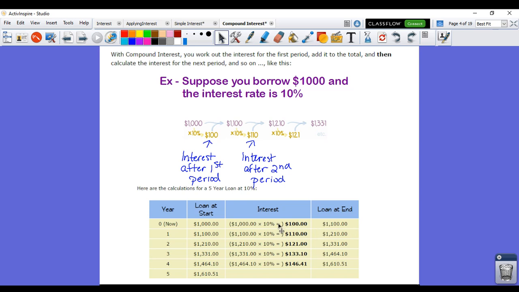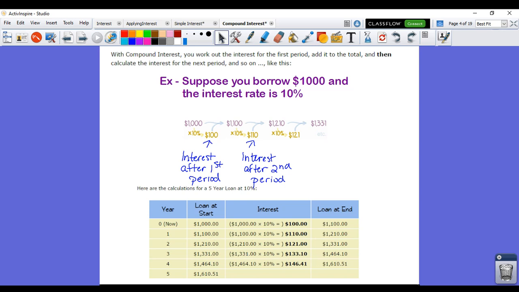Now, when they calculate the second year, they're taking that new balance and calculating interest on that amount. That somewhat becomes your new principal. And at the end of that year, it's $1,210. And then it just keeps going. Every year they recalculate it with the interest already included.